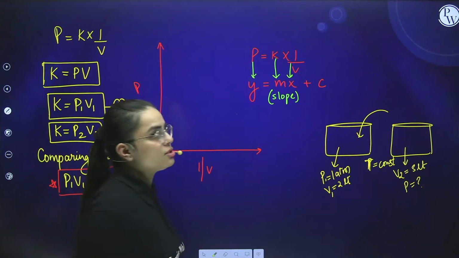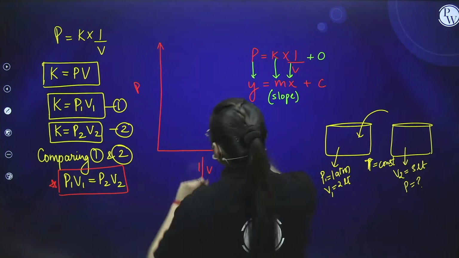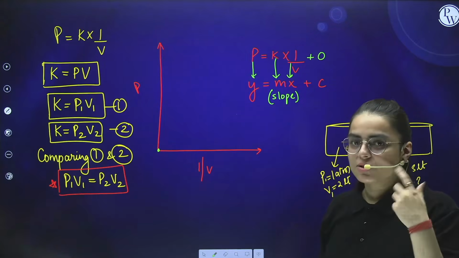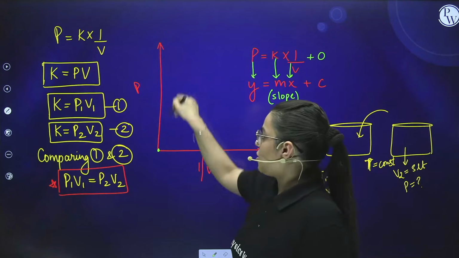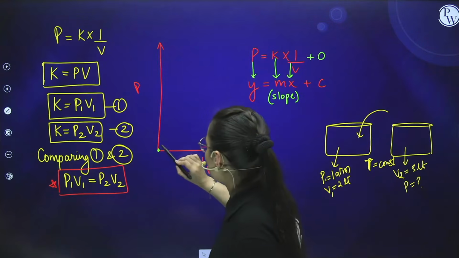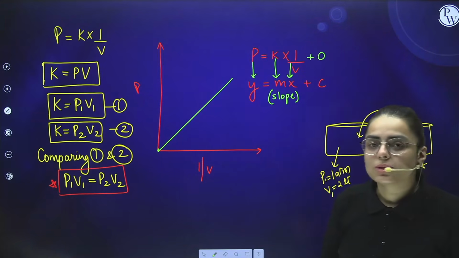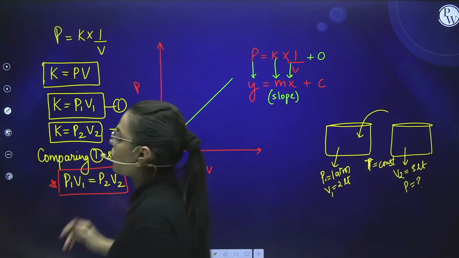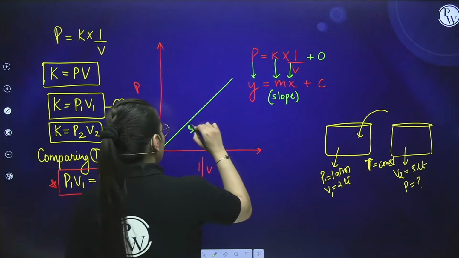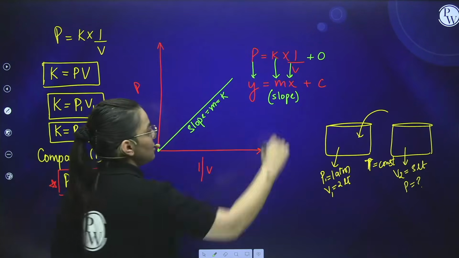And from where does the slope arise? See, here the C value comes out to be 0. That means the line will arise from the origin. If C has some value, then it would cut on the y-axis. But if the C value is nothing, then the line will arise from the origin. So this comes out to be our line. So it comes out to be a straight line when the graph is plotted between pressure and 1 by V. Slope is m equals K. Is it clear to you?